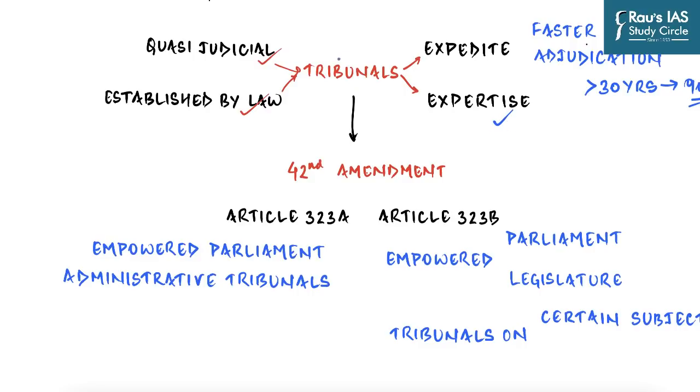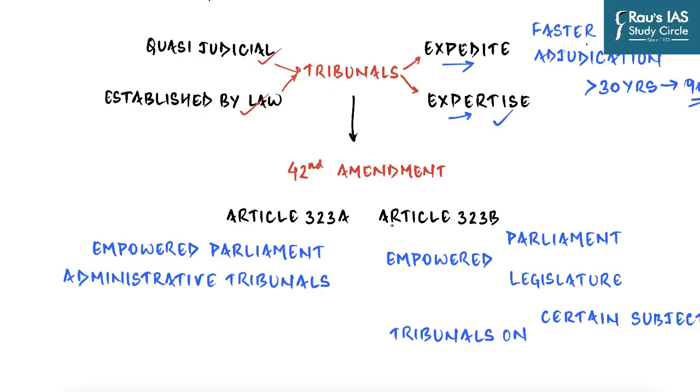So to reiterate the same points which we have discussed. What are tribunals? They are quasi-judicial bodies established by law, which means Parliament or the legislature has to establish them. And secondly, why do we need them? We need them to expedite the judicial process in our country, and we need expert advice in some or the more of the cases. And for that, we need tribunals.